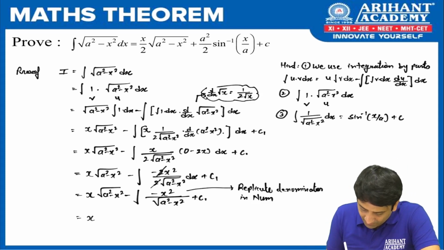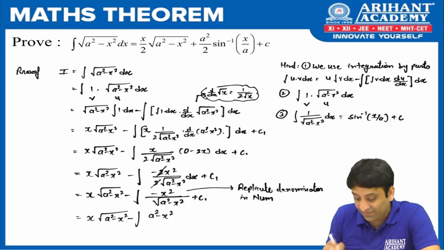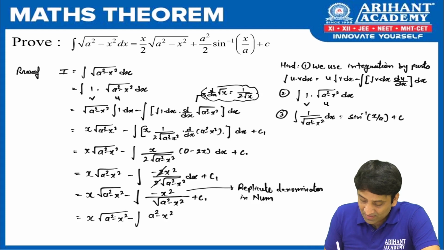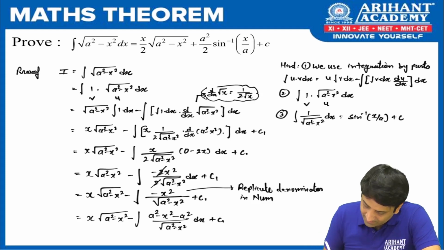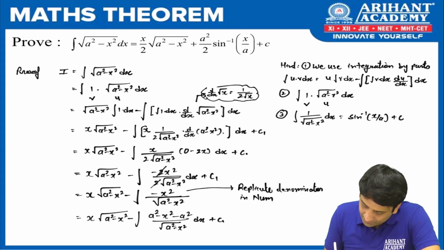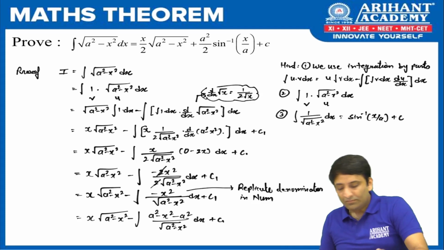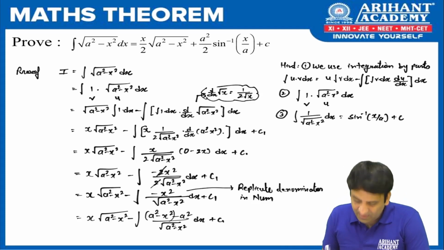So here you will get x under root of a square minus x square minus, and now you must be realizing why I have not taken minus outside. Okay. So a square is added, and here a square is subtracted, upon root of a square minus x square dx plus c1. Okay, here I need to write dx. I forgot dx here. So dx plus c1. Okay, fine. So this first part becomes one term and the second part is the second.